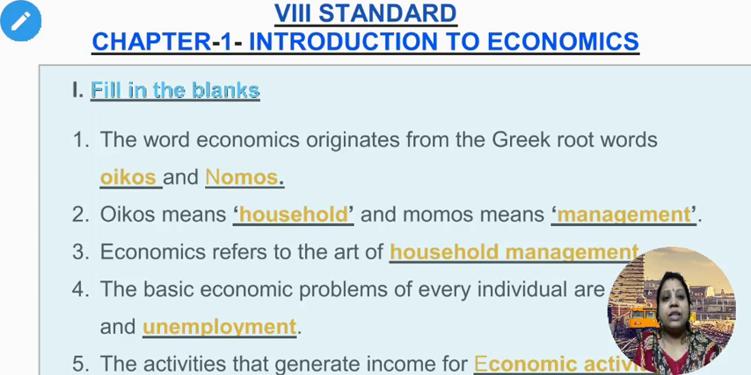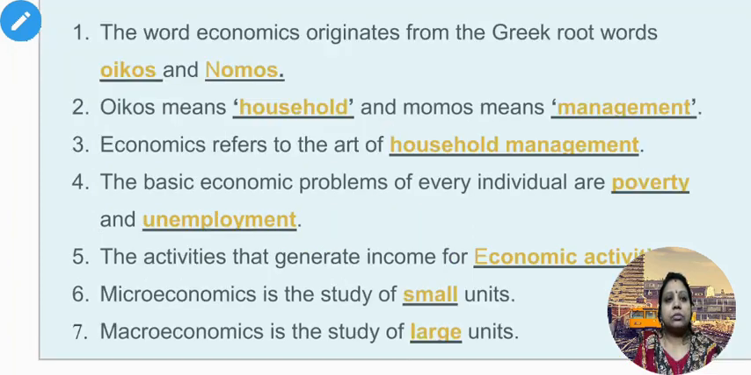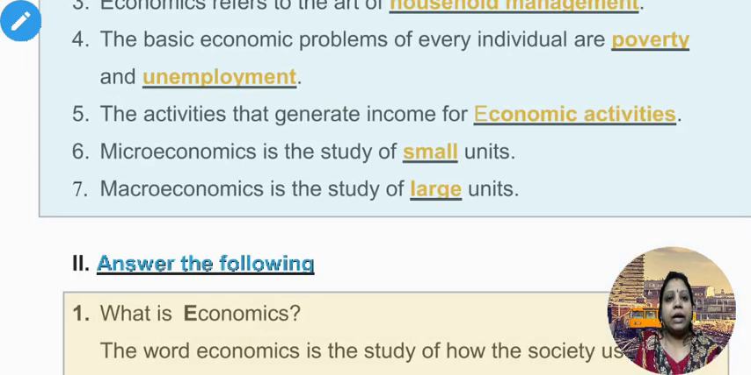First main, fill in the blanks. 1. The word economics originates from the Greek root words oikos and nomos. 2. Oikos means household, nomos means management. 3. Economics refers to the art of household management. 4. The basic economic problems of every individual are poverty and unemployment. 5. The activities that generate income are economic activities. 6. Microeconomics is the study of small units.